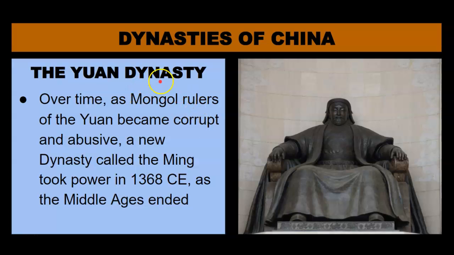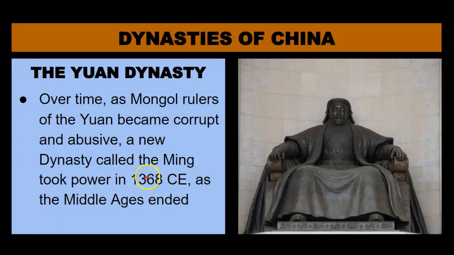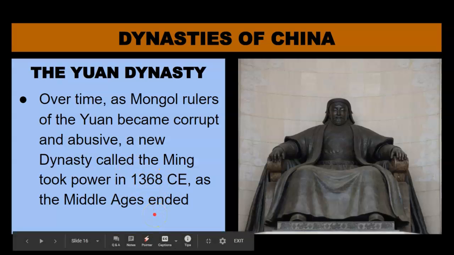And then the Yuan dynasty also came to an end. Over time, as Mongol rulers of the Yuan became corrupt, we learned what that word corrupt meant, and abusive, a new dynasty called the Ming took power in 1369 as the Middle Ages ended. So we started in the 5th century, we're ending in the 13th century. We looked at 4 different dynasties and looked at their achievements and looked at how they fell.